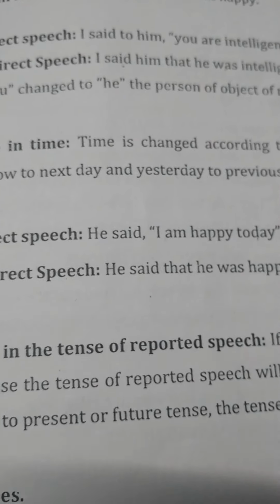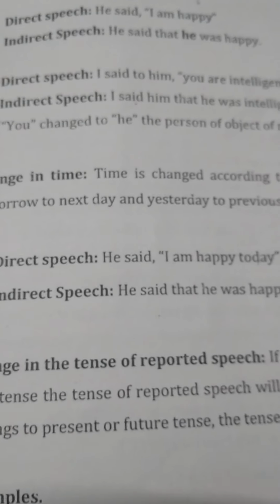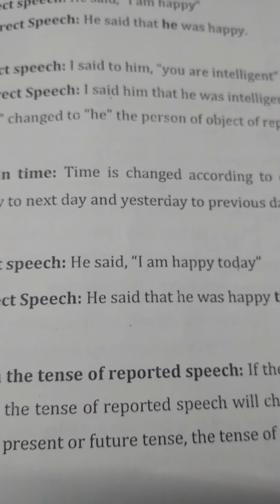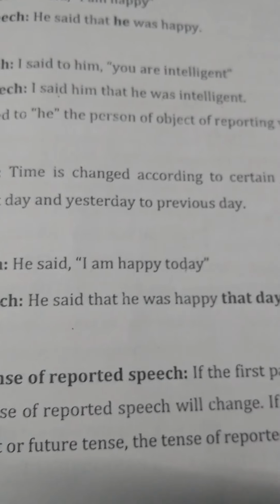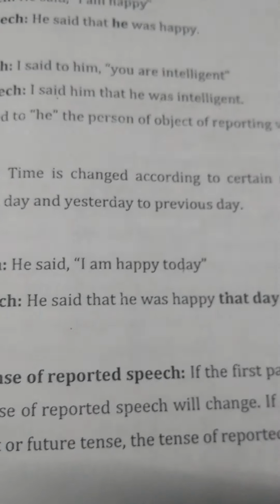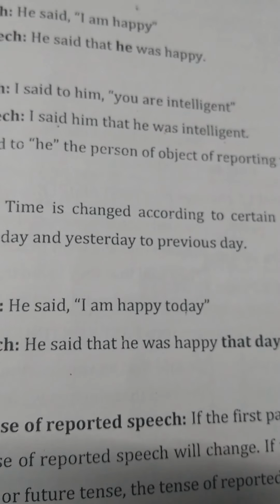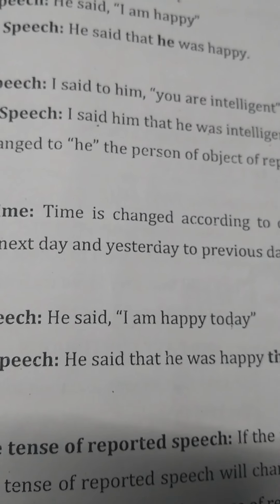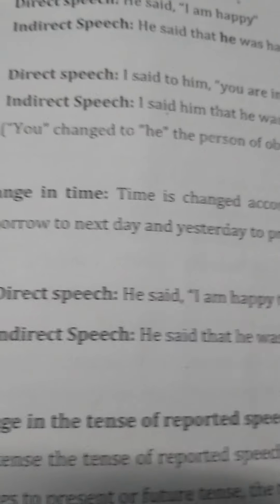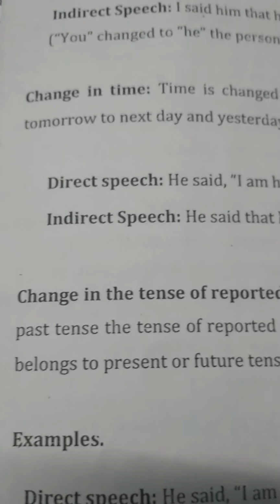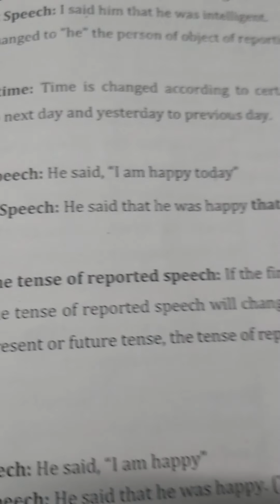When we convert this sentence into indirect speech: He said that he was happy that day. So today is converted into that day and the pronoun I is converted into he. Clear?